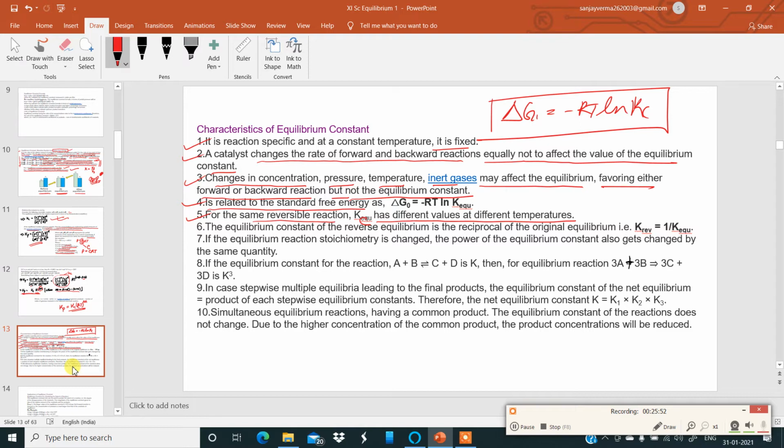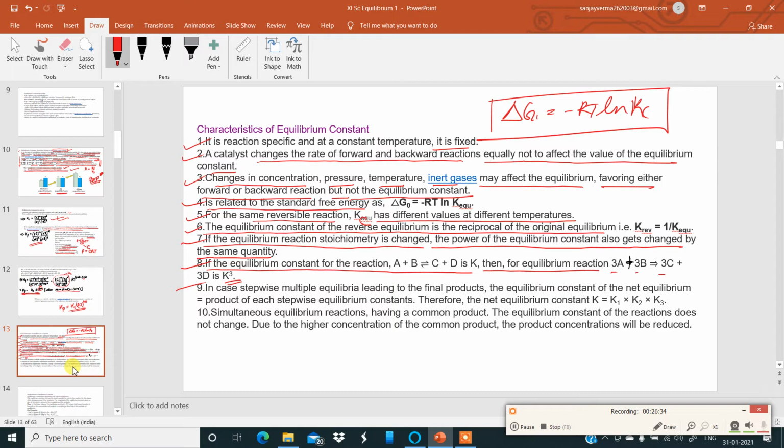Okay. Number 6. The equilibrium constant of the reverse equilibrium is the reciprocal of the original equilibrium. That is, K reverse is equal to 1 by K for the backward reaction. Number 7. If the equilibrium reaction stoichiometry is changed, the power of the equilibrium constant also gets changed by the same quantity. Number 8. If the equilibrium constant for the reaction A plus B giving C plus D is K, then for the reaction 3A plus 3B giving 3C plus 3D it will be K cubed. 3 is there, so it will be K to the power of 3.